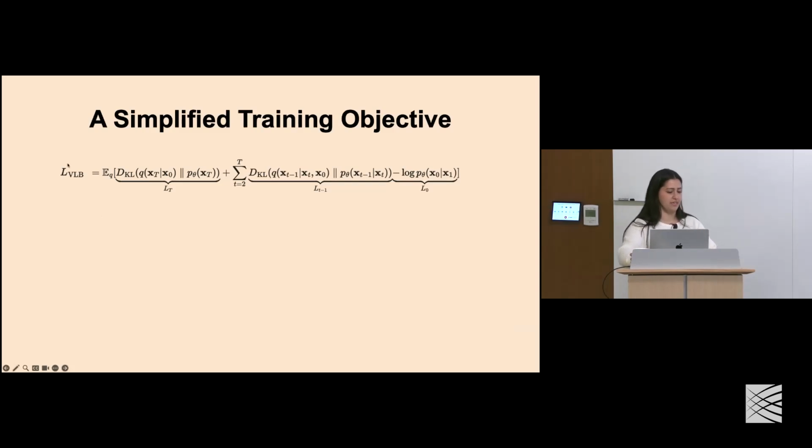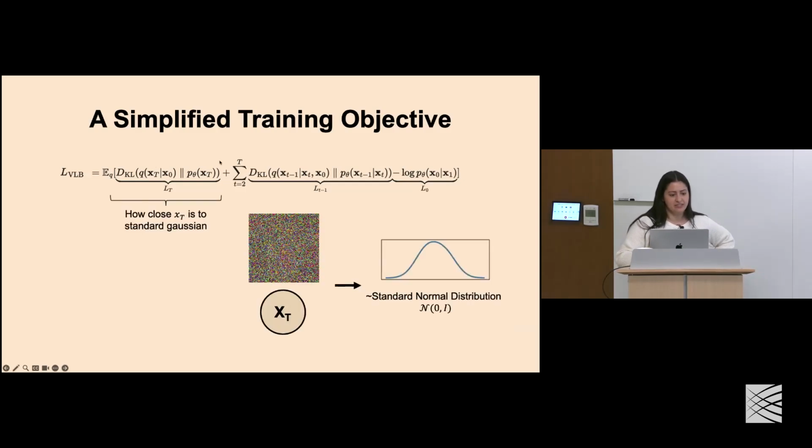This term, the loss of the lower variational bound, is composed of 3 terms. The first is just defining how close a sample at x of our final time t is to a standard Gaussian. So this is taking a KL divergence, which is a measurement between 2 probability distributions, and saying that, okay, at time t equals big T, is this a standard normal distribution?